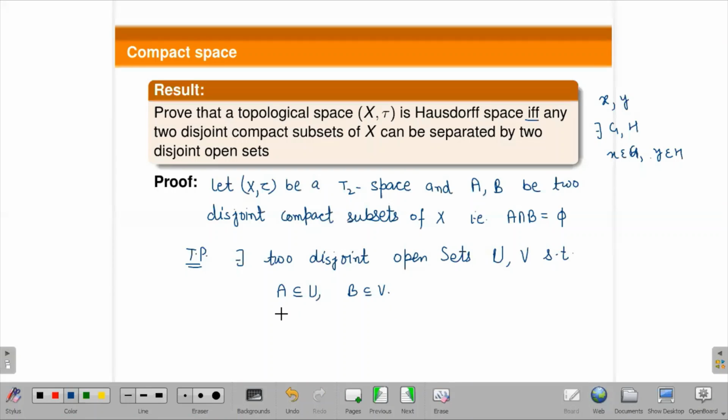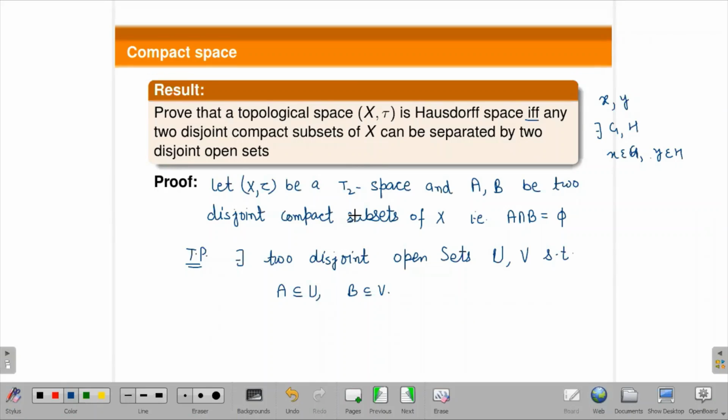So how to prove it? Again we will apply the definition of a T2 space. And how will you get two distinct points from here? Any clue? Because you know that you have two compact sets which are disjoint.